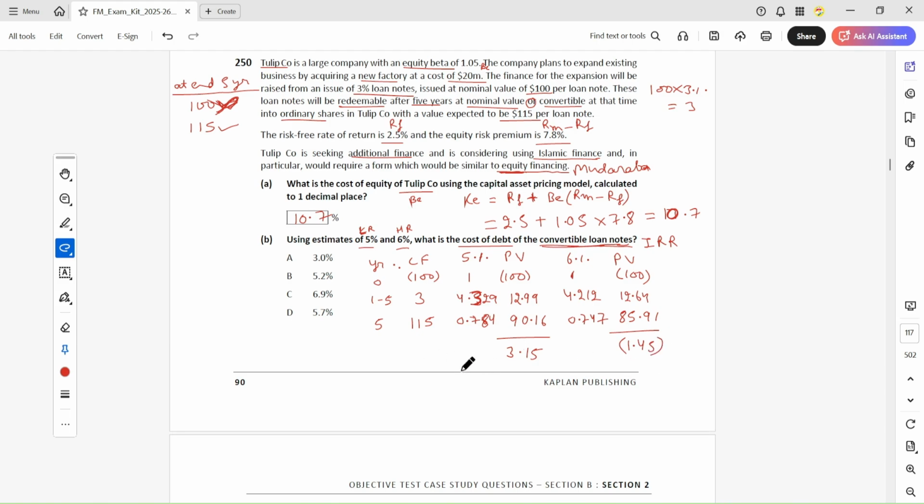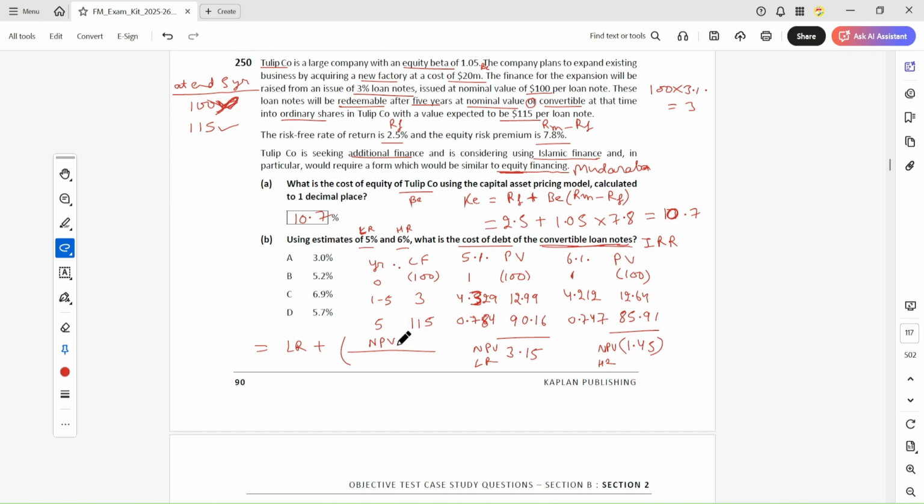So now the answer is 1.45. Okay, now we have to consider this. We have to take the lower rate plus NPV at lower rate, divided by NPV at lower rate minus NPV at higher rate.